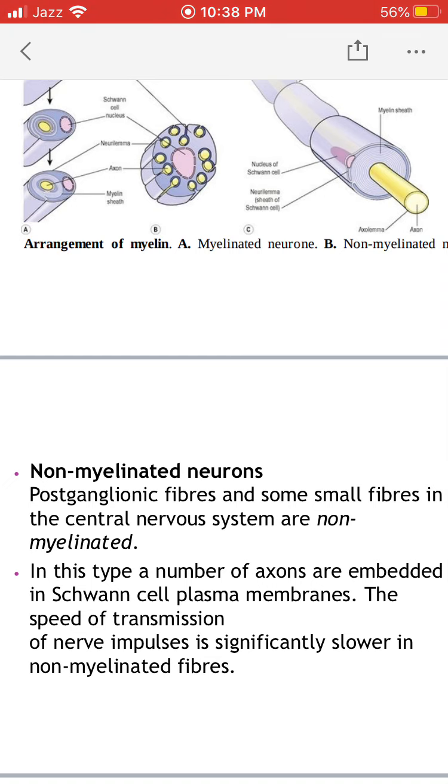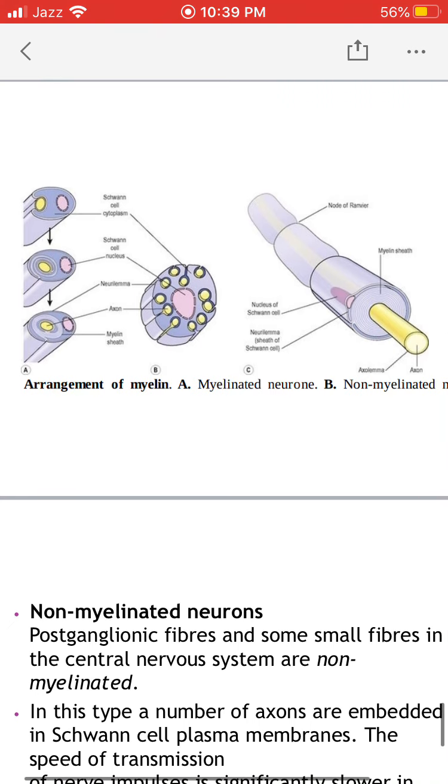Non-myelinated neurons are also called unmyelinated neurons. Which types of neurons in our body are unmyelinated? These are postganglionic autonomic nerve fibers as well as small fibers in the central nervous system. These are basically non-myelinated nerve fibers. In this type, a number of axons are embedded in the Schwann cell's plasma membrane. Here you can see in the central diagram that a large number of neurons pass through the plasma membrane of the Schwann cell. So there is a single covering around the neurons.